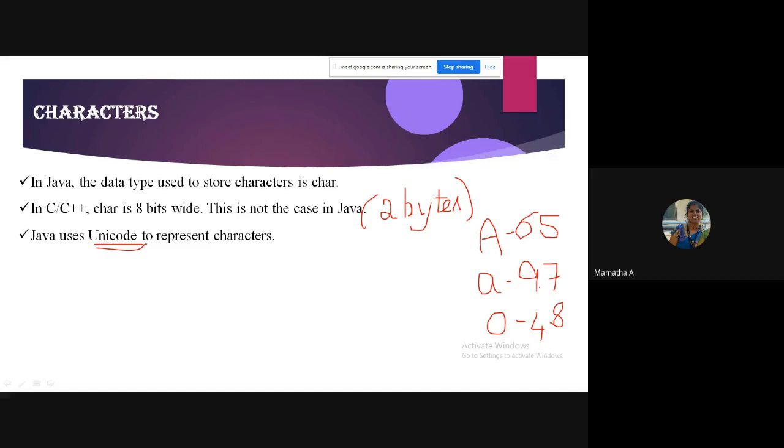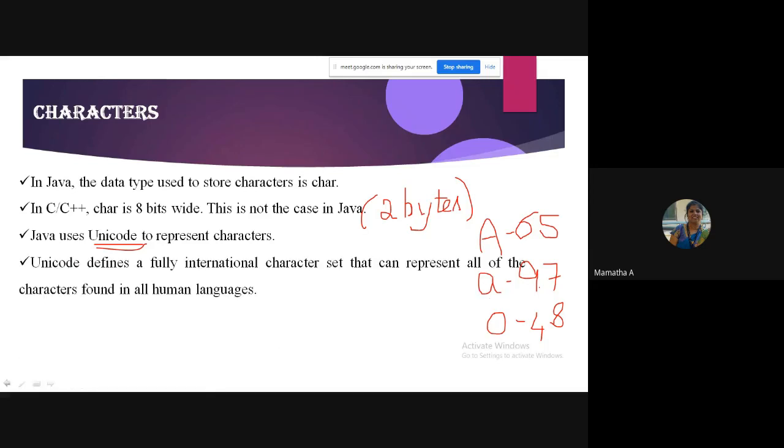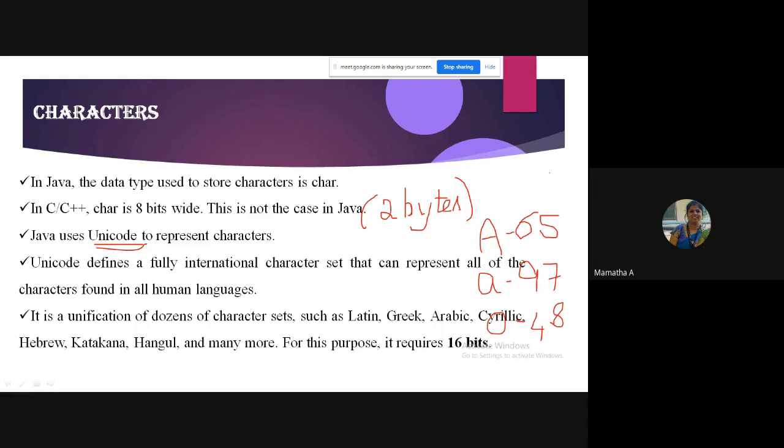But Java doesn't use ASCII values, it uses Unicode. Unicode is similar to ASCII, nothing great there. But the speciality is that Unicode defines the fully international character set found in all human languages, for example Latin, Greek, Arabic and many more.